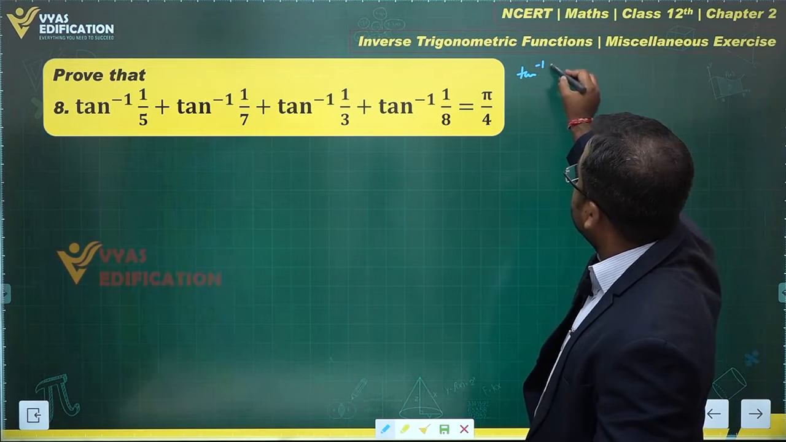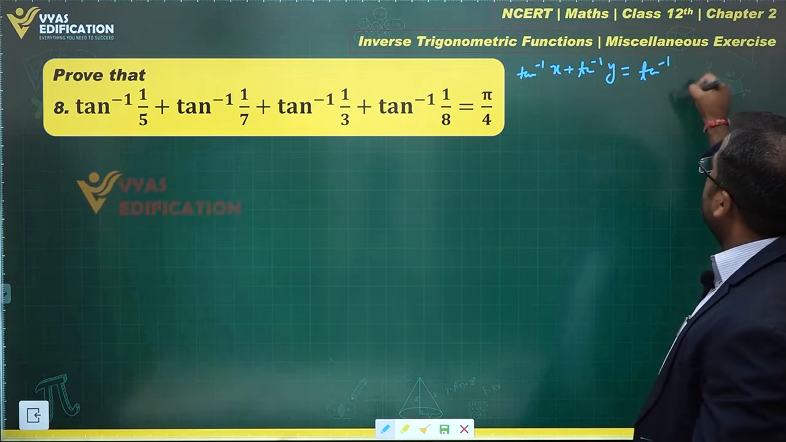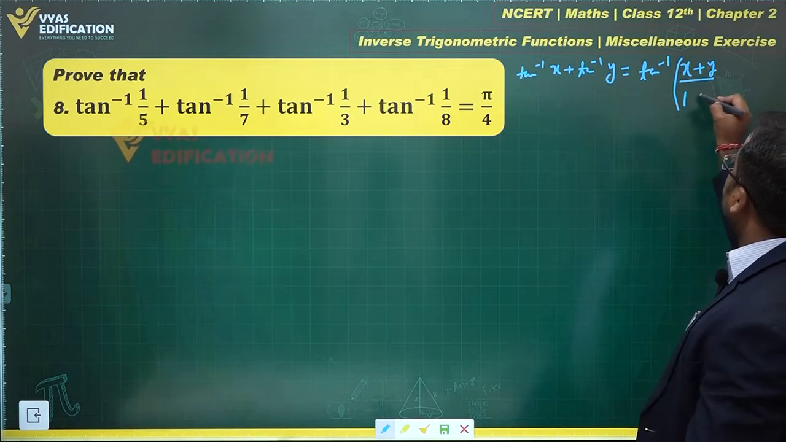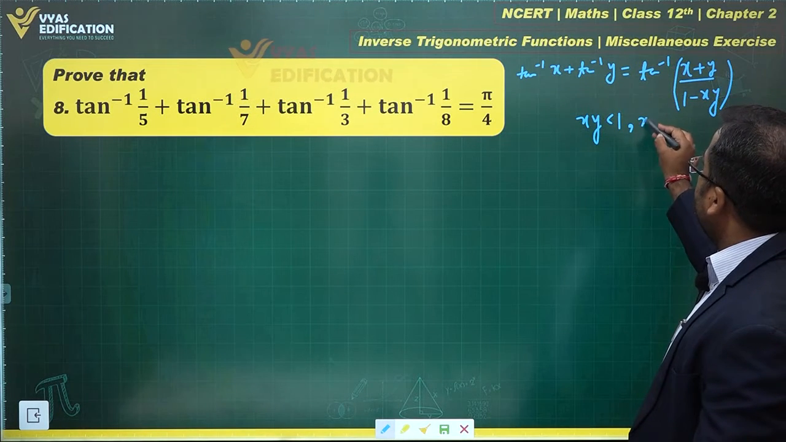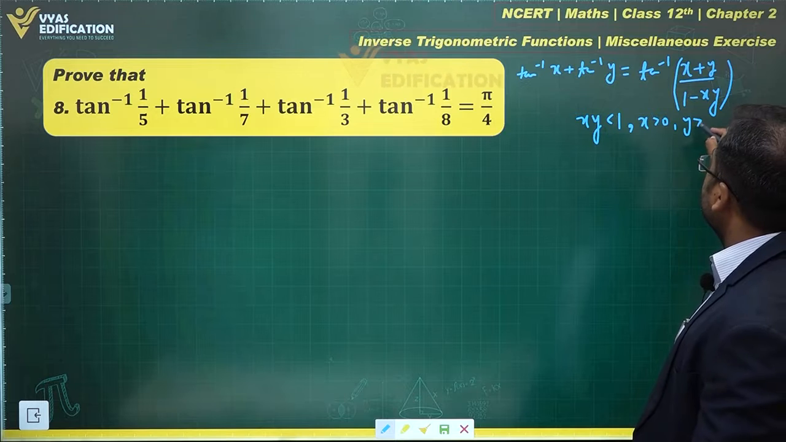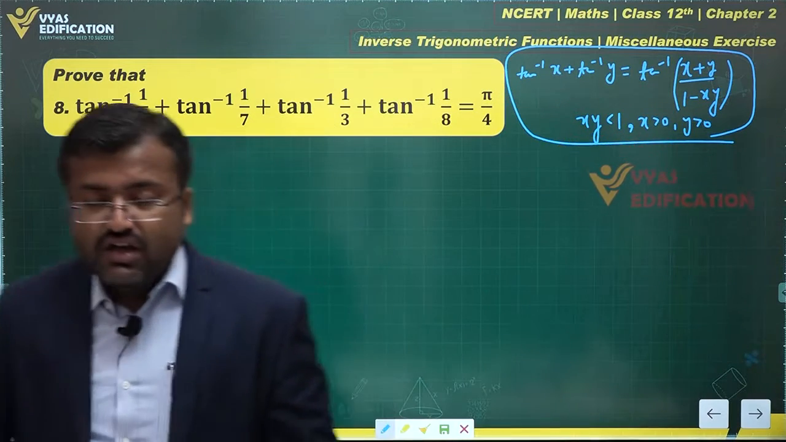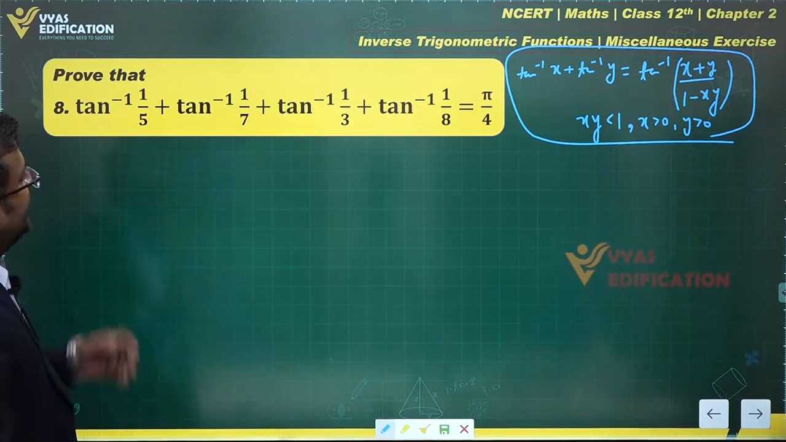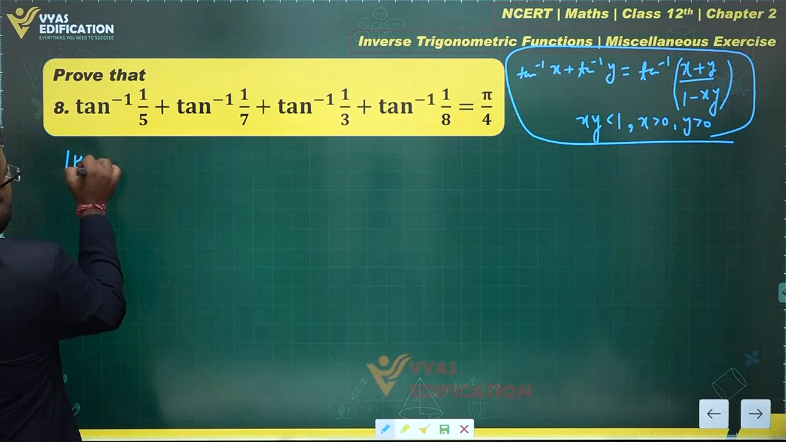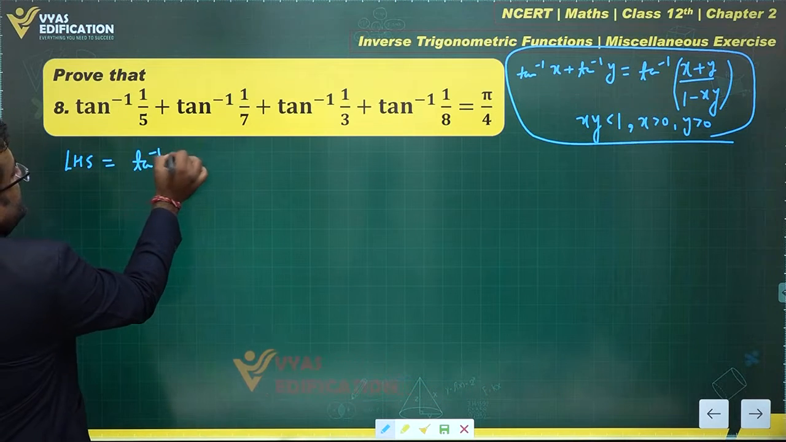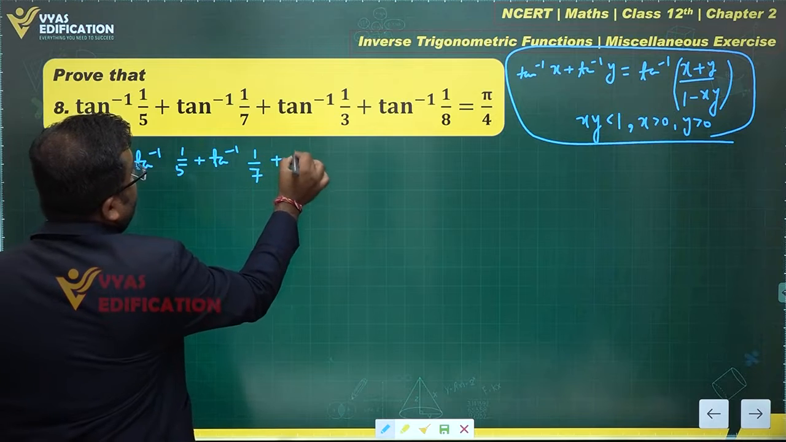We will be using tan inverse x plus tan inverse y is equal to tan inverse of x plus y upon 1 minus xy. Here the product xy should be less than 1, x greater than 0, y greater than 0. This is important. Those are the conditions which are very useful, right? Once we know this much, can I add the first two tan inverse? Yes, we can begin with the LHS. Tan inverse 1 by 5 plus tan inverse 1 by 7. Let me write the question first.